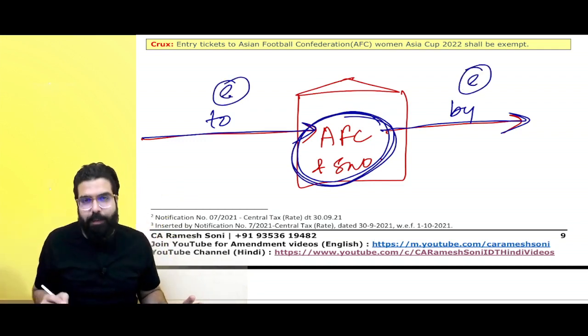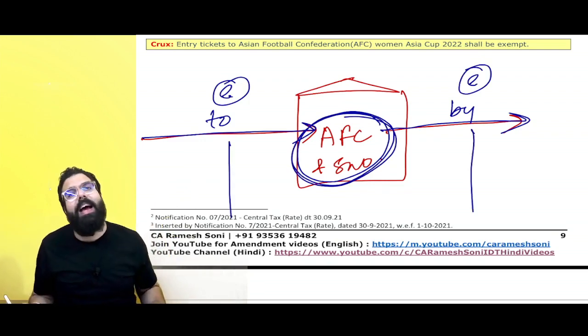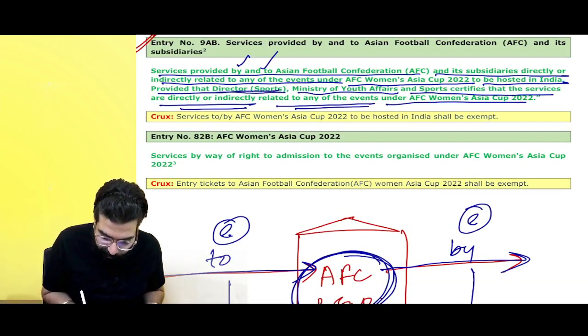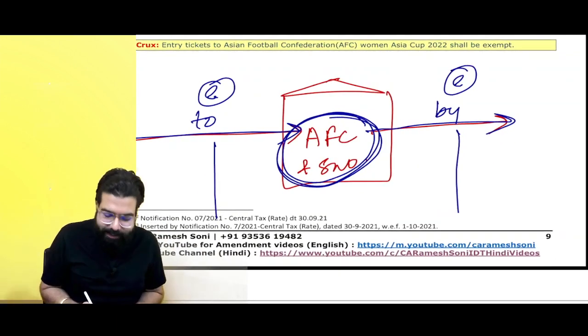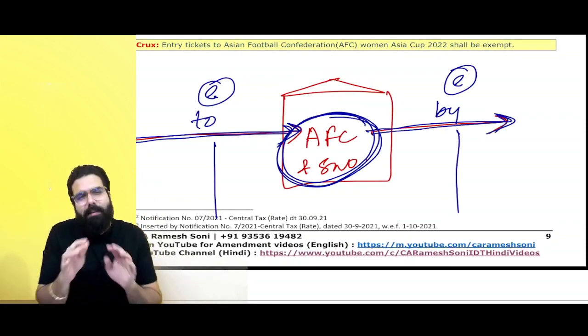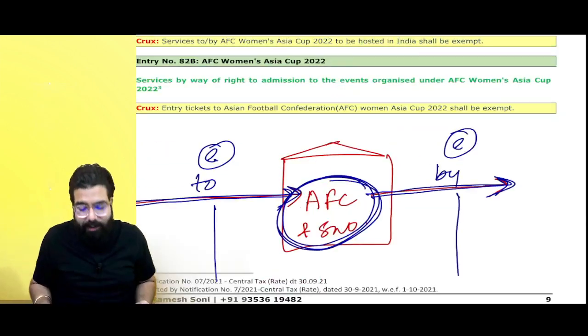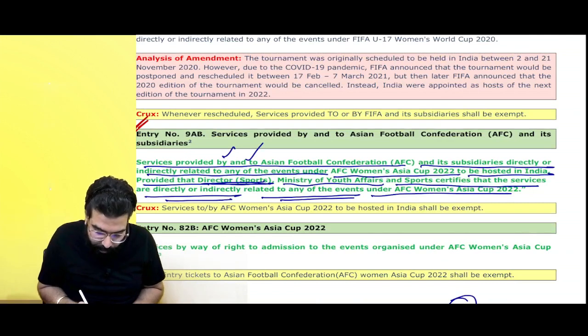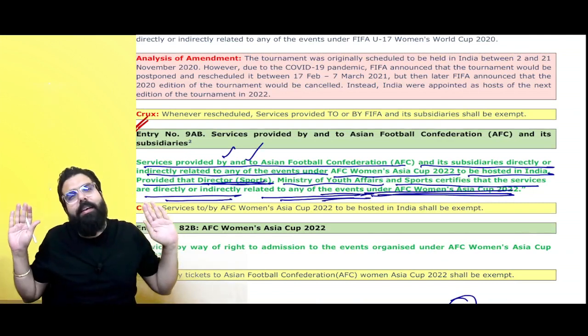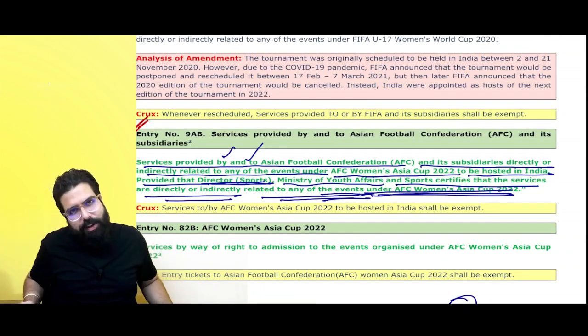But the one condition is that the Director of Sports has to certify that these services are in relation to the AFC Women's Asia Cup 2022.